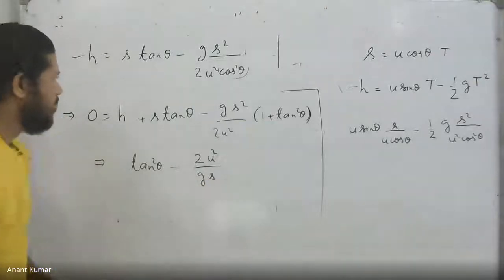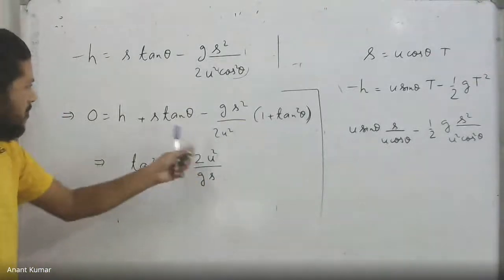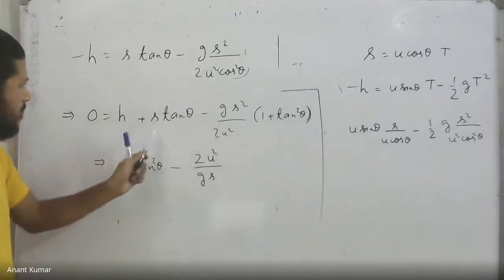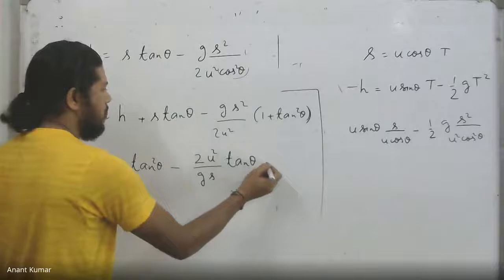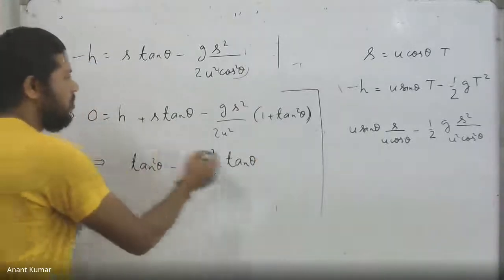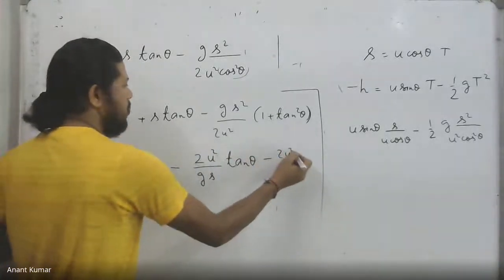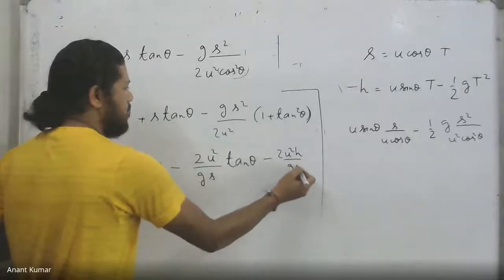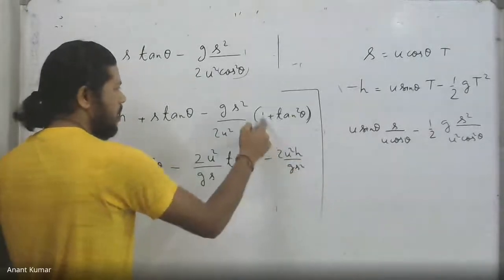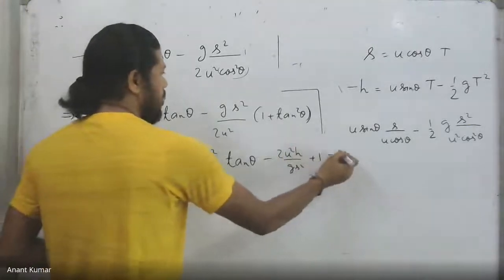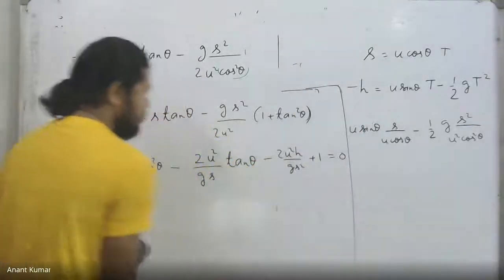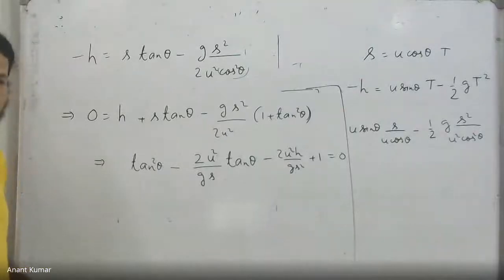That's what I get, since I have multiplied by 2u square and divided by g s square, so all this gets cancelled out and we are left with this factor. Then similarly, minus h is going to become minus 2u square h upon g s square, and this 1 is going to remain. This is what the equation has now become.